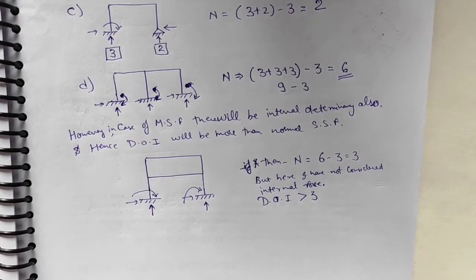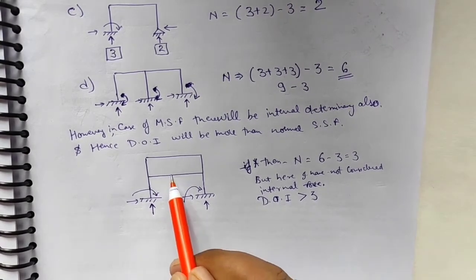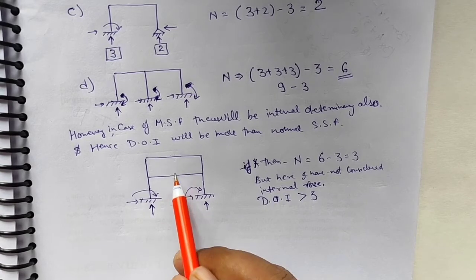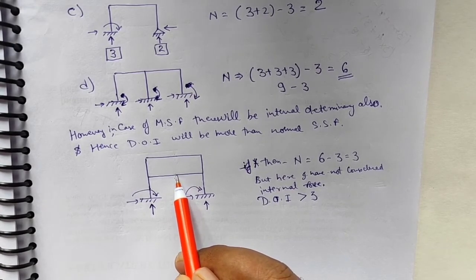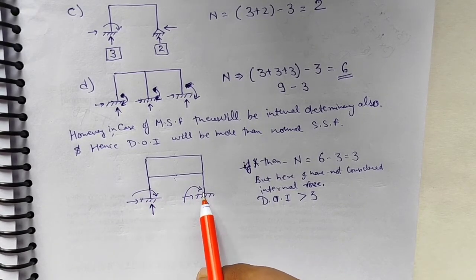We are unable to find out the shear force and bending moment in the above or second story of the building at any point, though we can find out the support reactions anyhow.